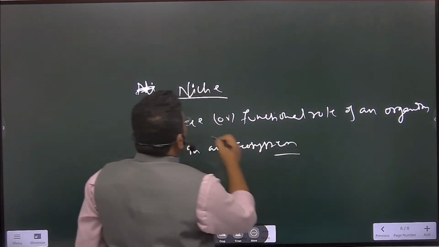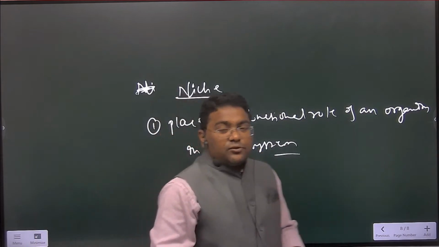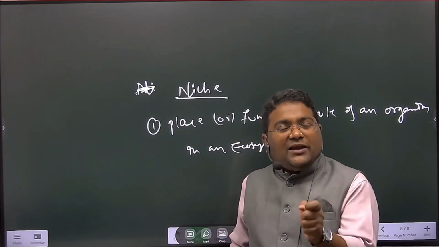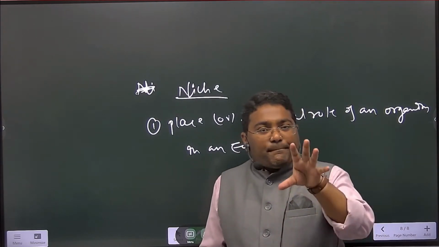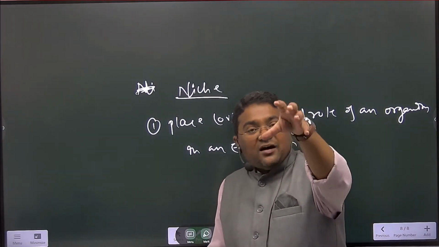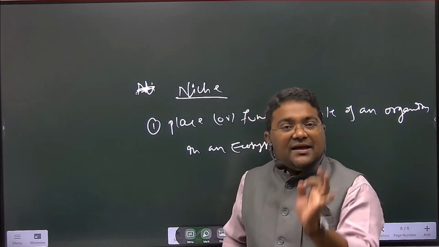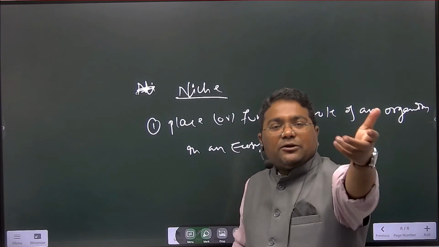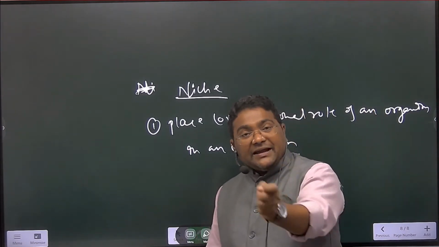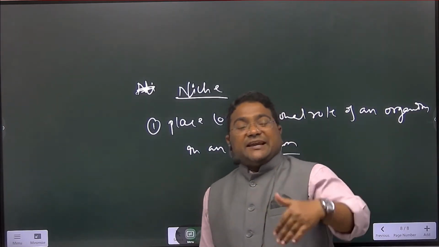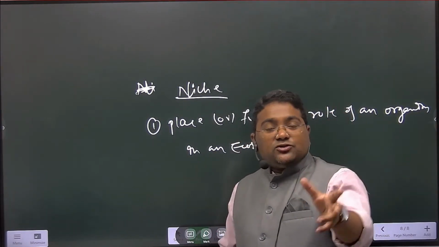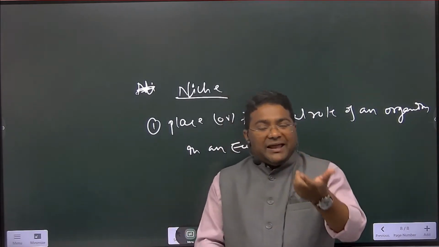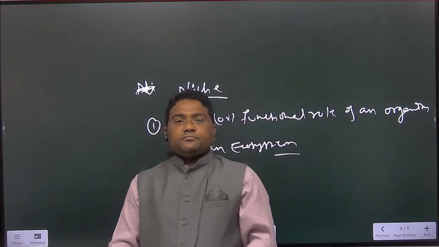It is called niche. For example, you are staying or dwelling in a particular place. The place or function or role of an organism in an ecosystem is called niche. For example, you are residing in a particular place, that is a habitat niche. Or you are studying somewhere in a particular place, educational niche or study niche. Niche बोले तो समझ लो, place or function.